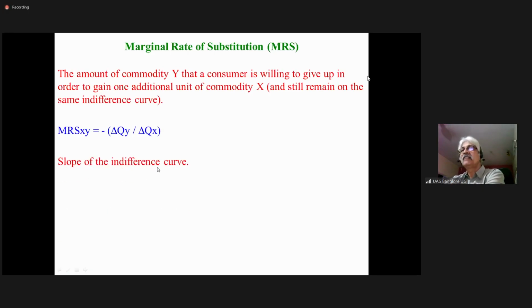Slope of the indifference curve. Marginal rate of substitution is nothing but the slope of the indifference curve. So MRS represents the slope of the indifference curve. It is negative, but in our analysis, we ignore the sign. Do you remember when we talked about the price elasticity of demand, that sign was negative, but in our analysis, we ignore the sign. Very similarly, we ignore the sign here.